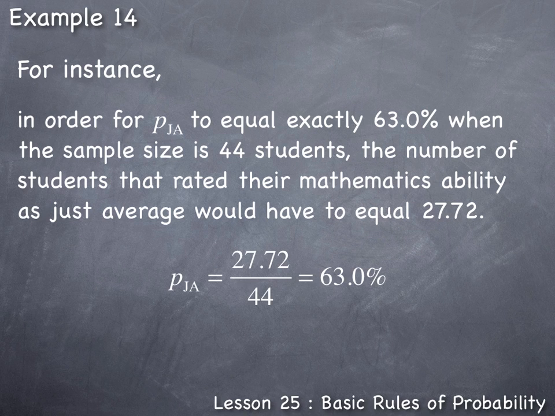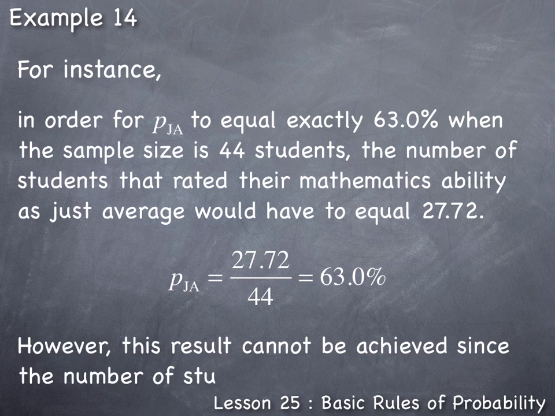That's because 27.72 divided by 44 exactly equals 63.0%. However, this result cannot be achieved since the number of students is discrete. That is, it's impossible to get 27.72 students to rate their math ability as just average. In the survey, the result would be something more like 28 or 27 students.